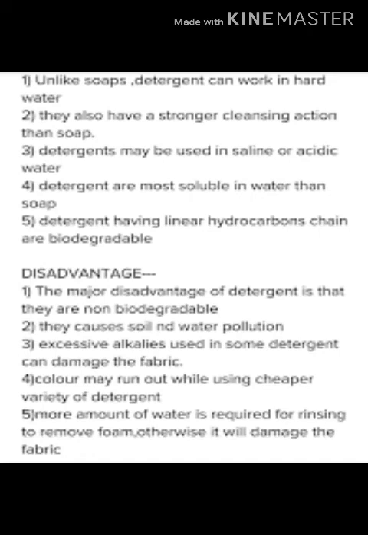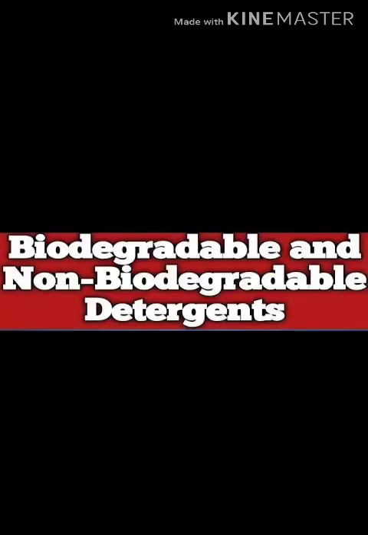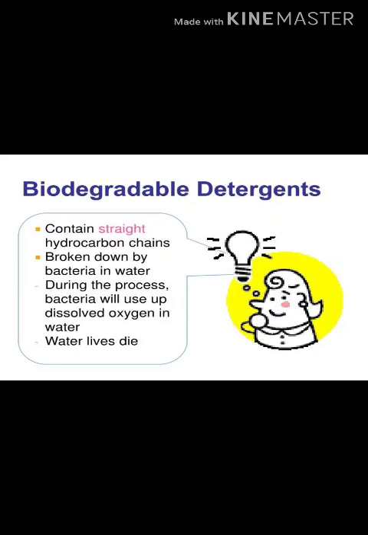So next we see the types of detergents. Detergents are of two types. One is biodegradable detergent. Another one is non-biodegradable detergent. Degradable means decompose. Biodegradable detergent has a linear chain. It is decomposed by bacteria.